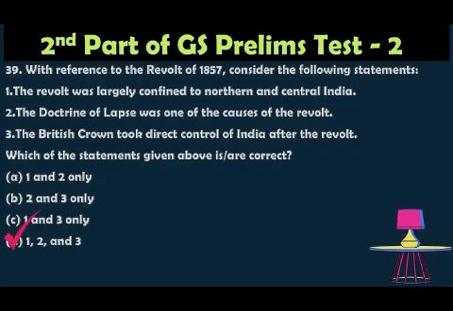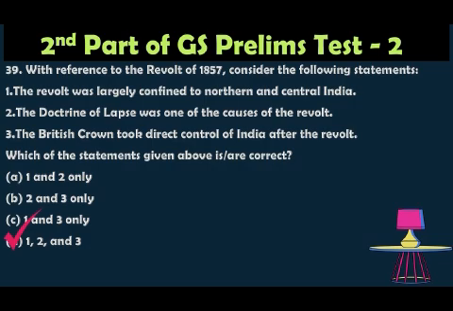The correct answer is all of the above, because the revolt was mainly concentrated in the north and central regions, that is Delhi, Kanpur, Lucknow, Jhansi. So the southern and eastern regions remained largely unaffected. So statement 1 is correct.